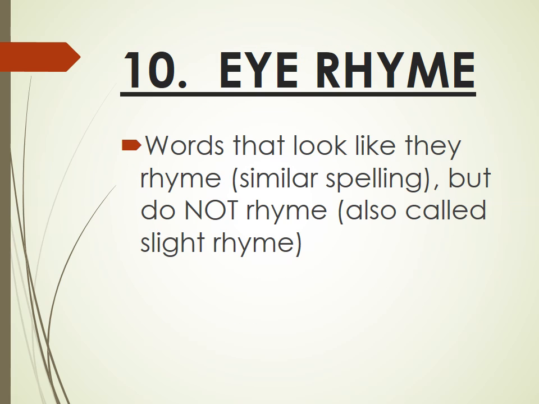Another type is eye rhyme. Eye rhyme is words that look like they rhyme. They have similar spelling, but they do not rhyme. It is also called slight rhyme.